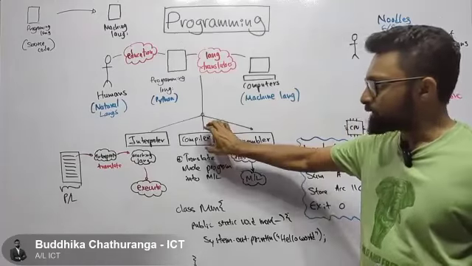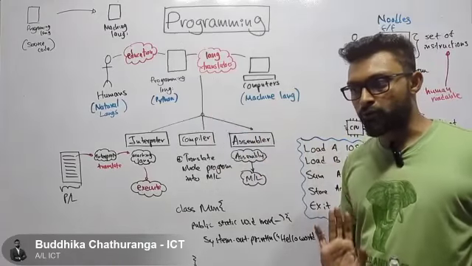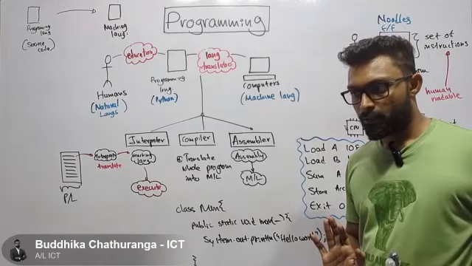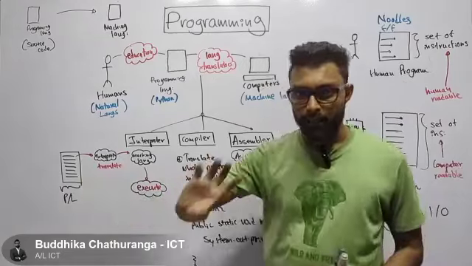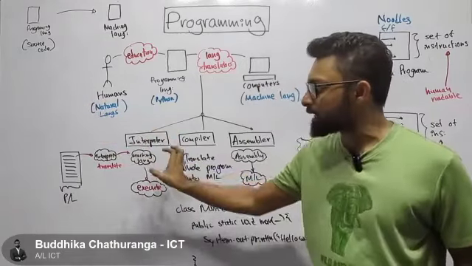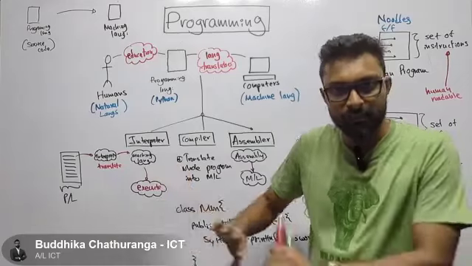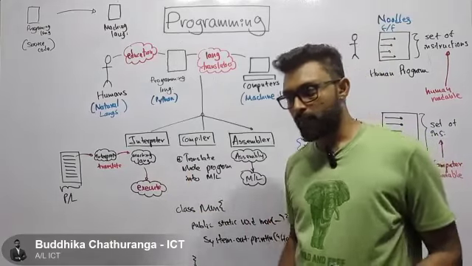The compiler does not execute our program. But when it comes to an interpreter, the interpreter not only translates line by line but also executes the program. That's the difference between a compiler and an interpreter.